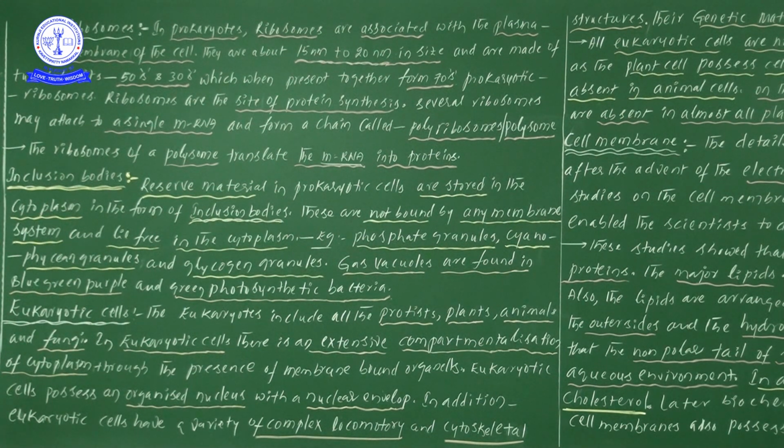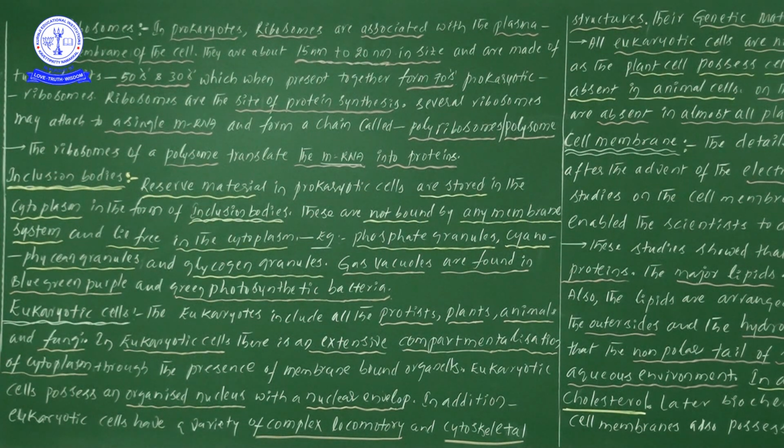Students, now in this video we are discussing prokaryotes. The remaining information we have to discuss is ribosomes and inclusion bodies, related to the prokaryotic cell. Once this information is complete, we will enter into eukaryotic cell information.